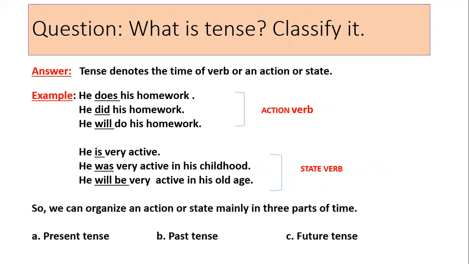So, we can organize an action or a state mainly in 3 parts of time. How many parts of time? 3 parts of time. So, you can say, according to time references, there are 3 main tenses. They are present tense, past tense, and future tense. Today, we will discuss in detail about present tense.